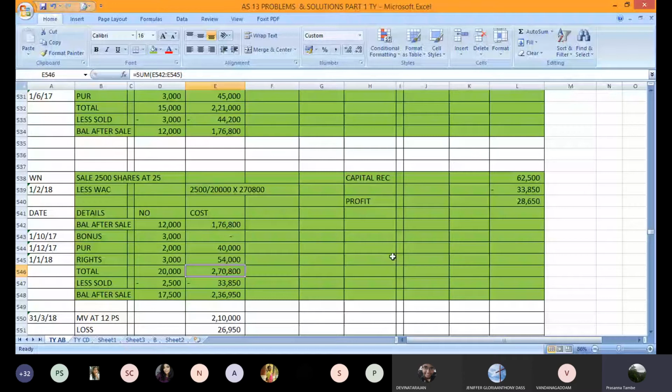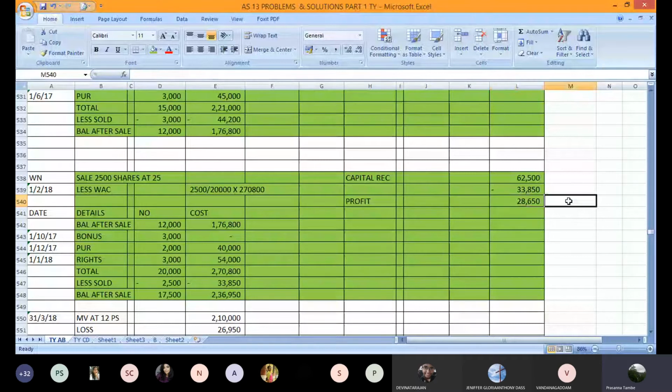So you can calculate the weighted average cost: 2,500 divided by 20,000 multiplied by 2,70,800. So the proportionate weighted average cost is 33,850 rupees. So 62,500 minus weighted average cost, your profit is 28,650 rupees. So this is the profit made on this transaction.